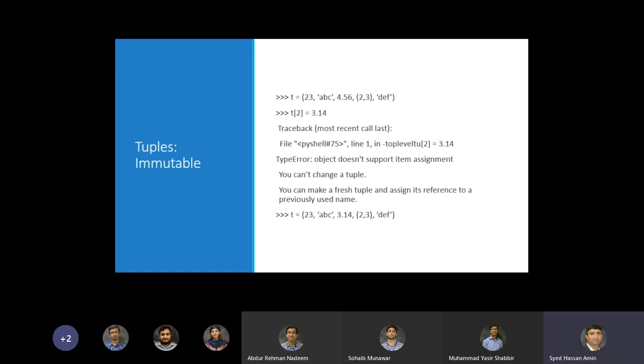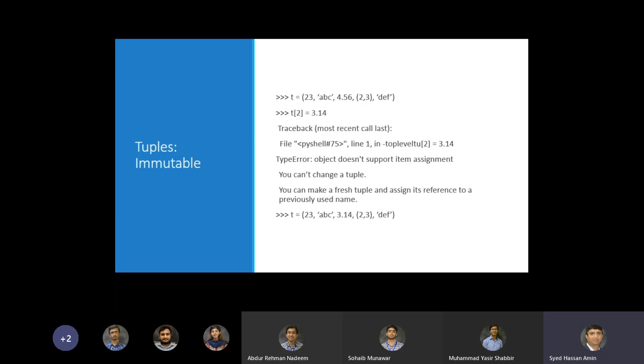So we said that tuples are immutable. How can you verify, or if you forget, whether a tuple is mutable or not? There's a tuple t with the same elements, and then we want to set the element with index 2 to 3.14, and Python will give you an error saying the object does not support item assignment, you can't change a tuple.